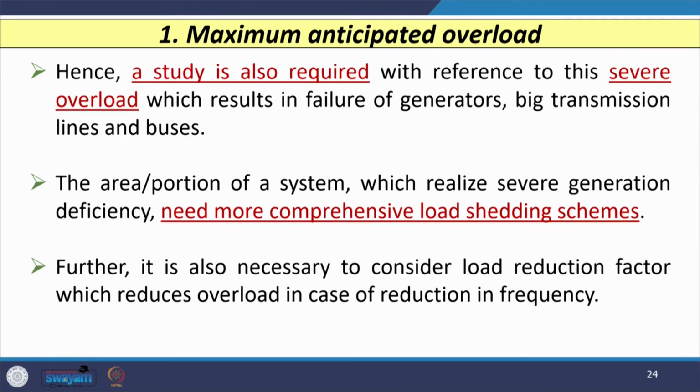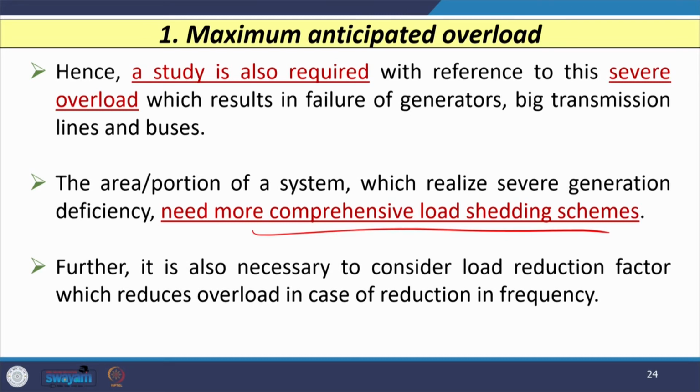Hence, a study is required with reference to severe overload which results in the failure of generators, big transmission lines and buses. The area or portion of a system which realizes severe generation deficiency has to be governed by a very comprehensive load shedding scheme.